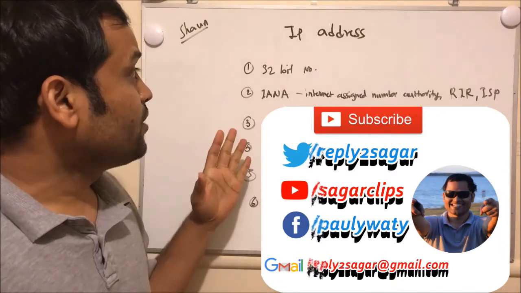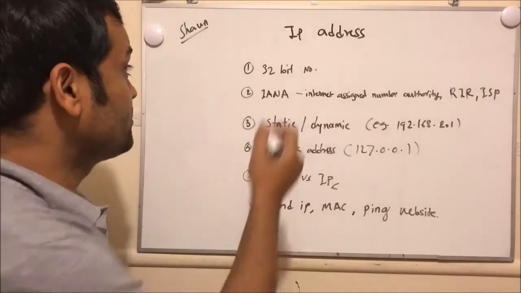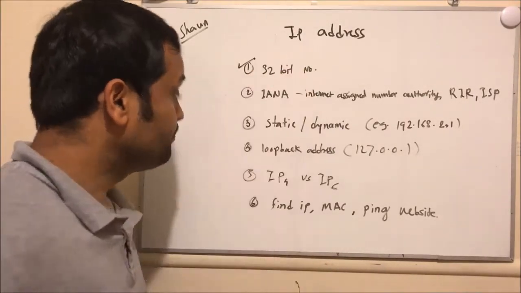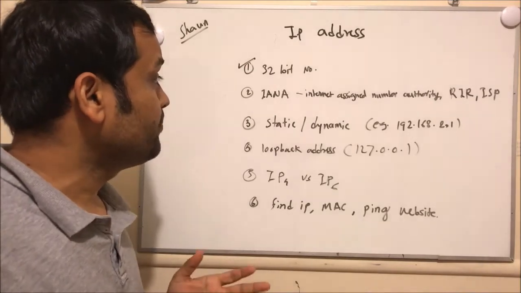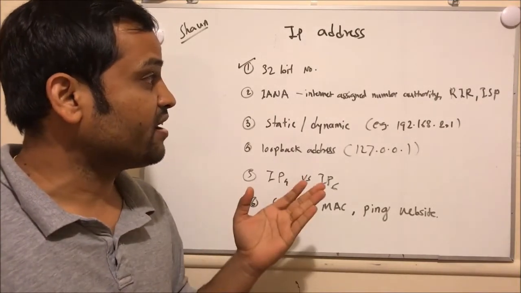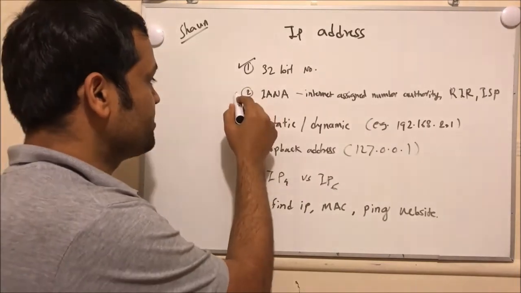So in this video I'm going to cover 6 things. First of all, I will be telling you about what is the IP address and why it is required. The next point that I will be talking about is IANA, Internet Assigned Number Authority, what is RIR and ISP, what is the role they play in this IP address thing.